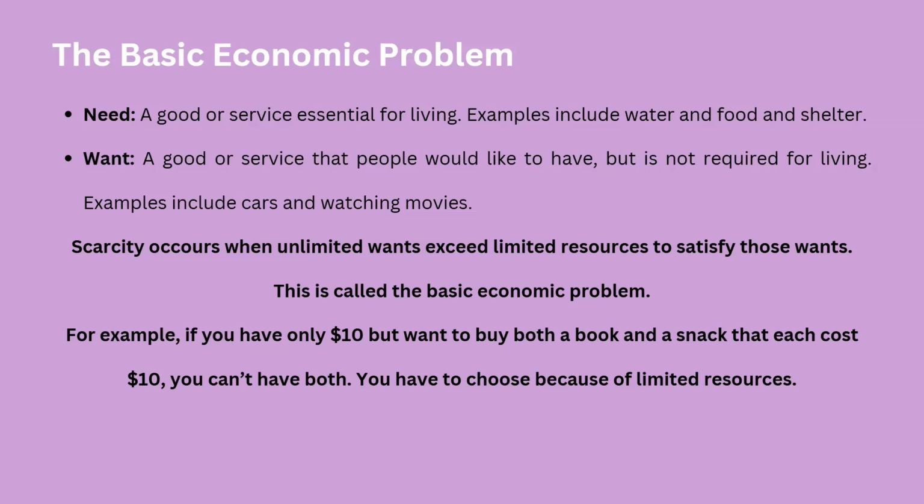Now, there is an example to understand more about the topic. If you have only $10 but want to buy a book and a snack, and each costs $10, you can't have both. You have to choose because of limited resources. You want a book or a snack, and you have to make a choice there. So the limited resource here is money, but the unlimited wants here are the book and the snack. You have to make a choice because of the basic economic problem.